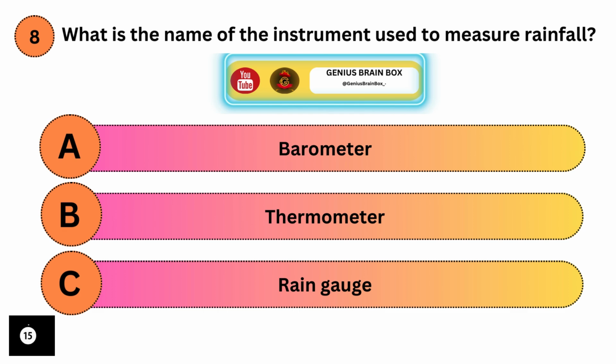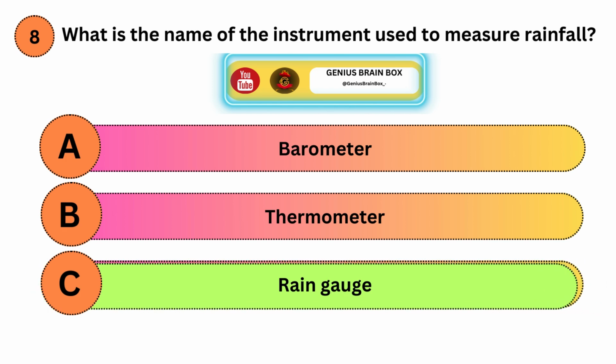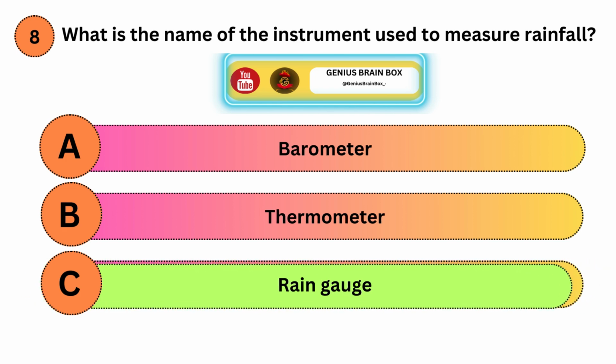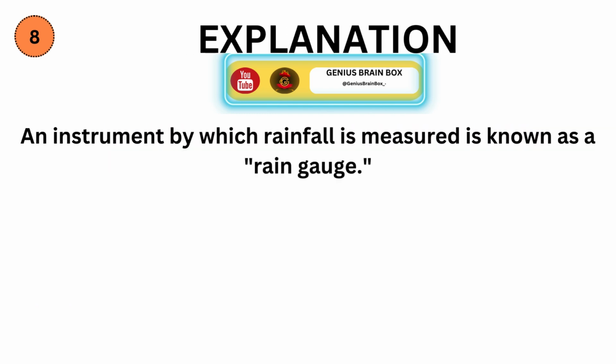What is the name of the instrument used to measure rainfall? Option A, barometer. Option B, thermometer. Option C, rain gauge. Correct answer is C. Explanation. An instrument by which rainfall is measured is known as a rain gauge.